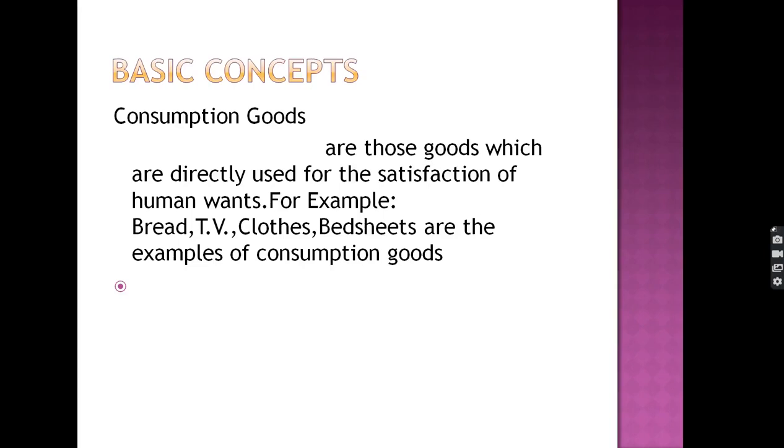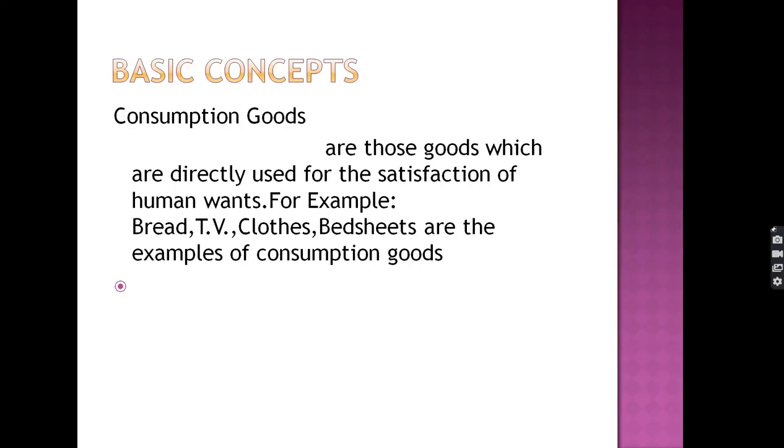When we use TV, bed sheets, fridge, then these are also consumer goods, but these are durable consumer goods. So consumption goods are those goods with which we satisfy our wants.